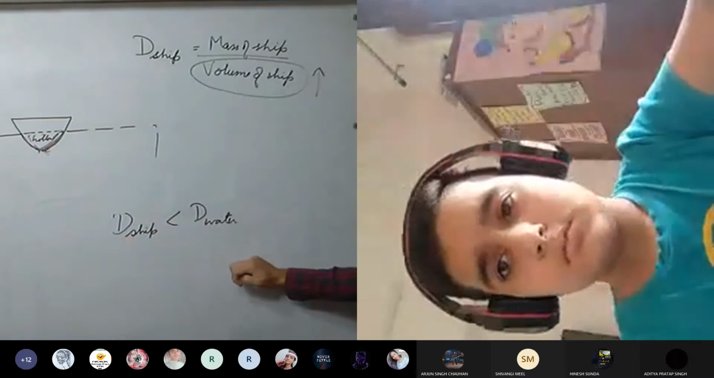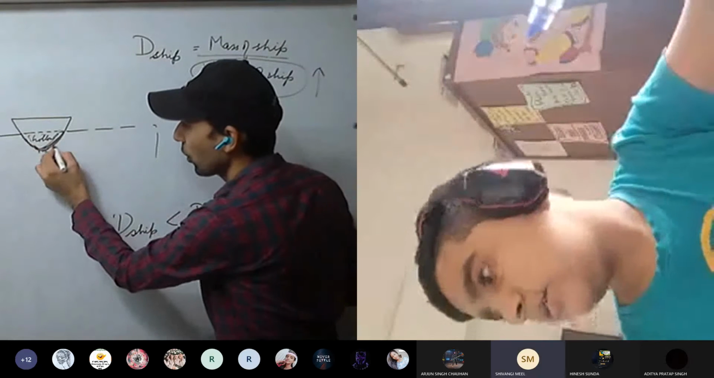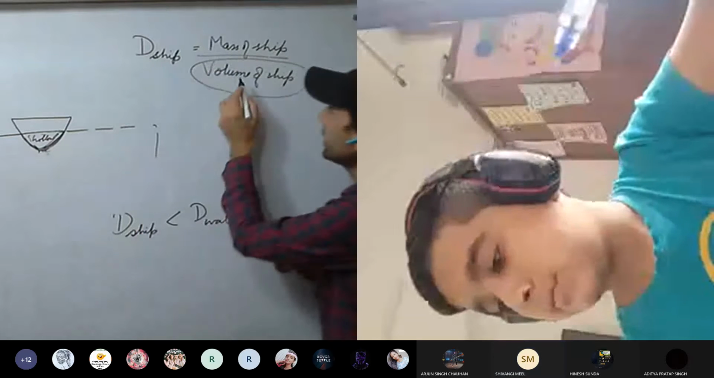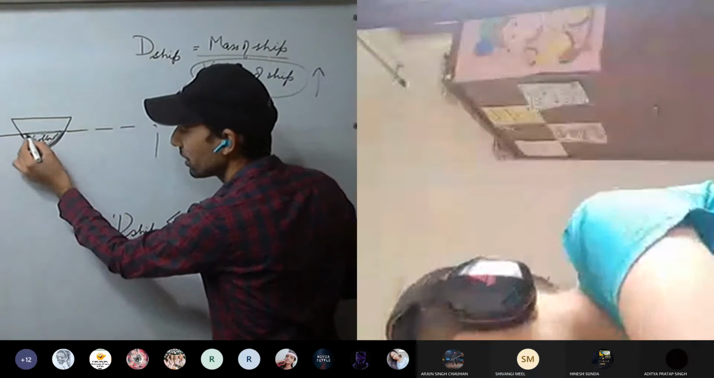This is hollow from inside. Yes or no? Ship is hollow from inside. Yes, sir. So its effective volume, effective volume will be what? This much.